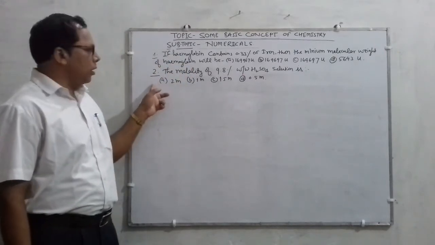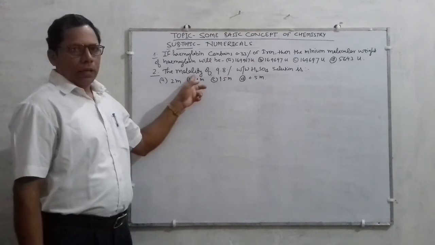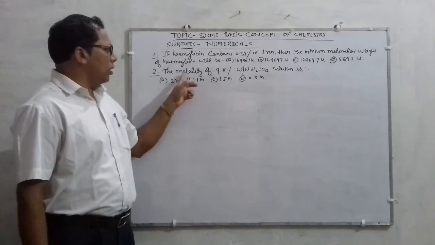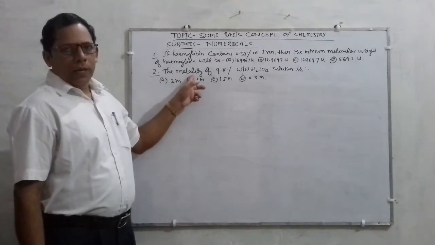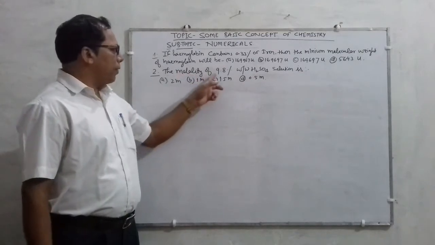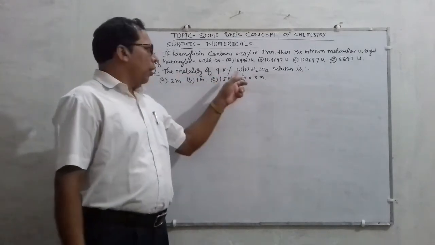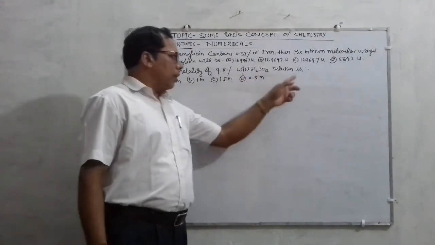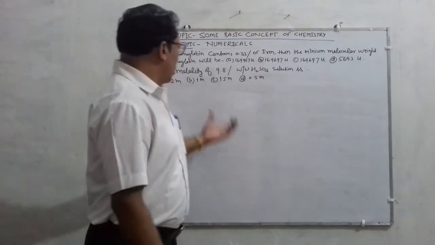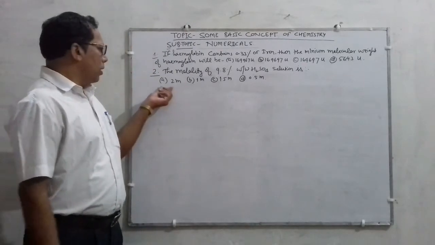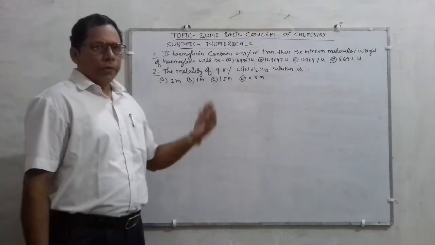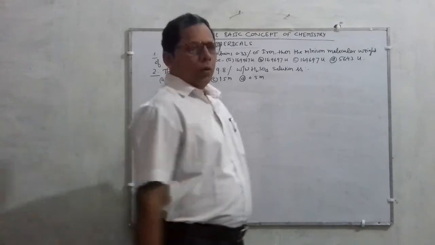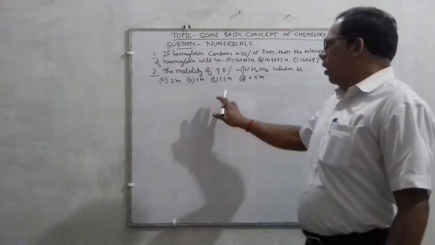And the second question is about molality. Listen sincerely, the question is molality, not molarity. The molality of 9.8% weight by weight, or mass by mass, sulfuric acid solution. The four options are given: first, second, third or fourth. Which is correct? You have to find it.